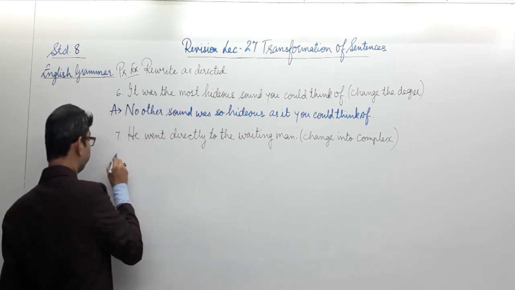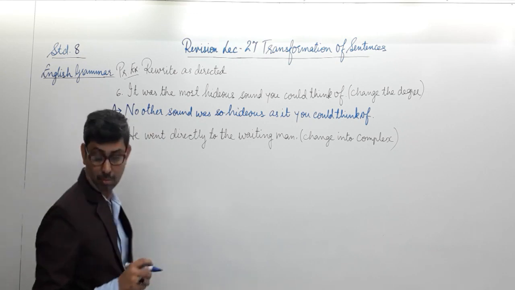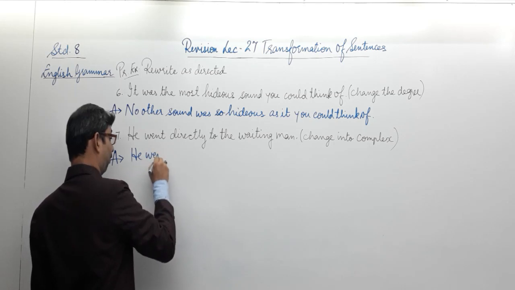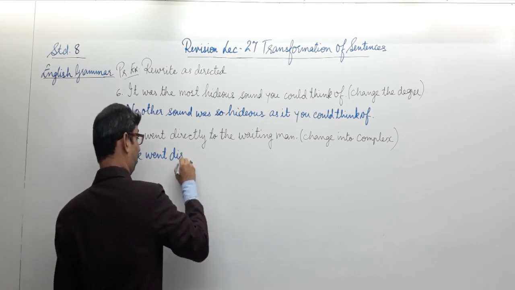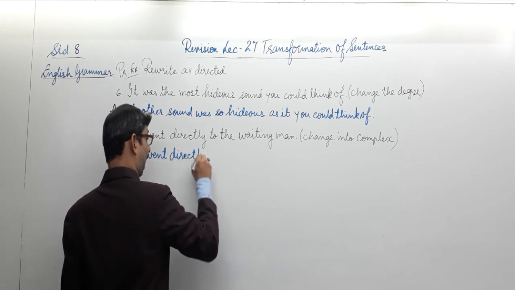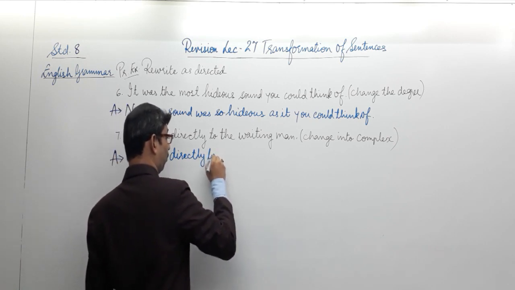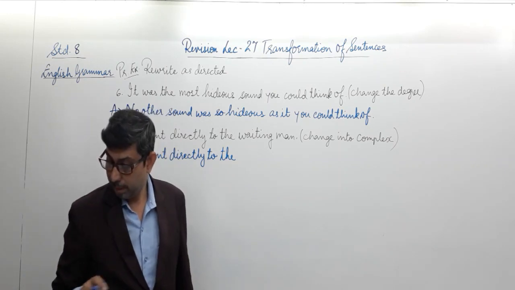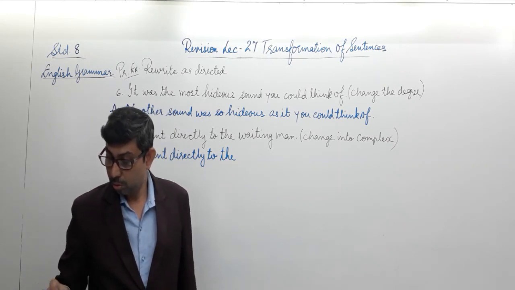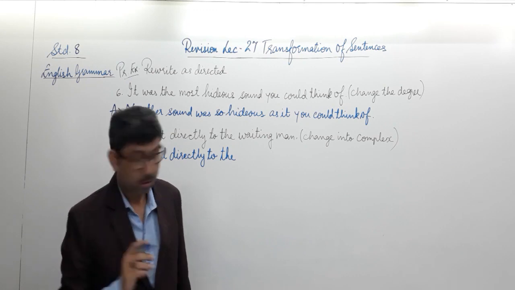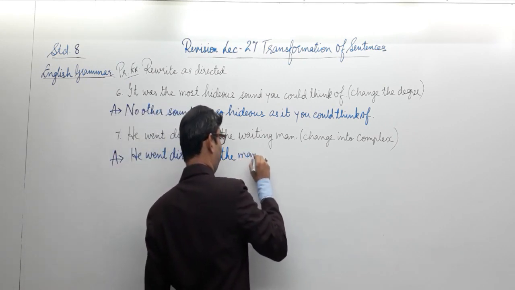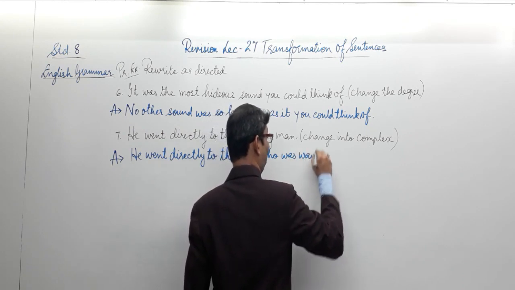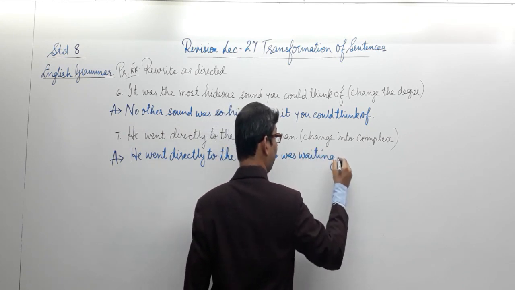He went directly to the man who was waiting. So you see, we haven't changed the meaning of the statement.